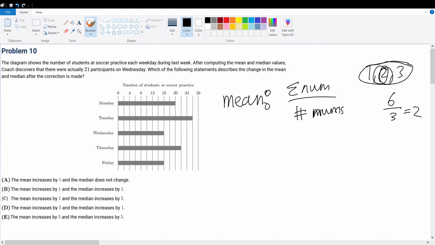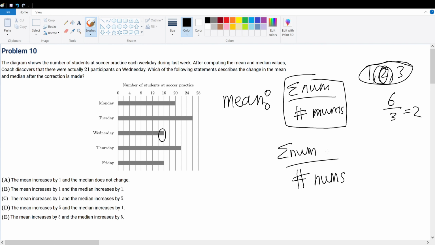We're trying to find how the mean would change. If the original mean is the sum of numbers over the number of numbers, the number of numbers never changes, because we always have 5 days. So this is actually just 5. But the sum is now different, because on Wednesday there were originally 16 in this graph, but there are actually 21. So the original sum will have to be increased by 5 to get our new mean. Since we increase the numerator, the mean would increase with it. Why? Because the mean has a direct relationship with the numerator.